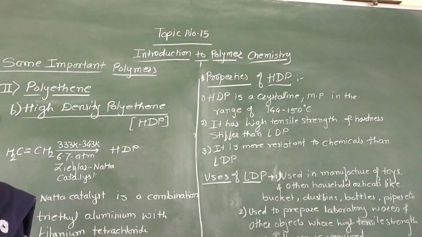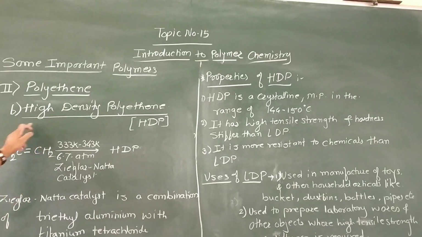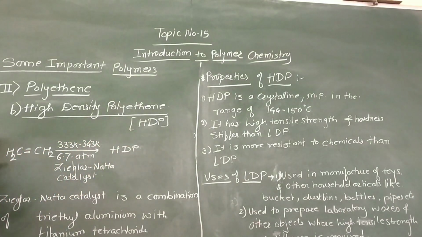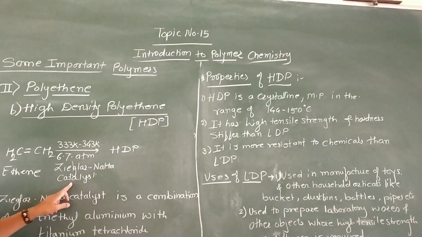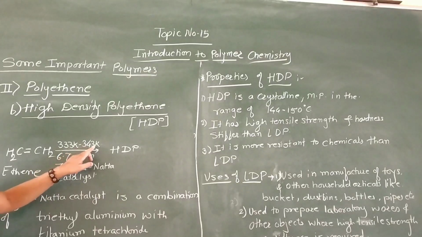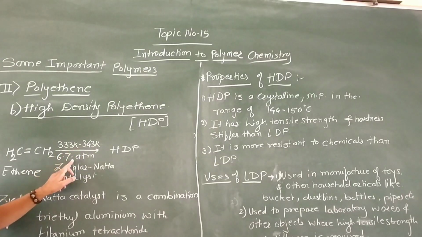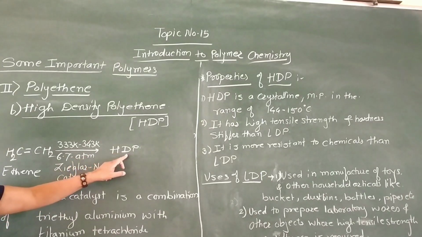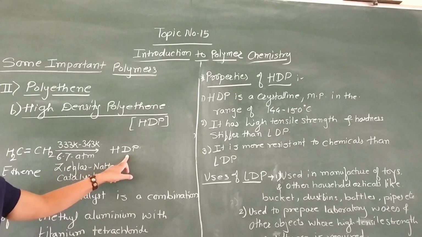The second type of polyethylene is high density polyethylene or HDPE. Here, when n numbers of ethylene molecules or ethene molecules undergo polymerization in presence of a Ziegler-Natta catalyst at 333 Kelvin to 343 Kelvin under 6 to 7 atmospheric pressure, then formation of high density polyethylene takes place.